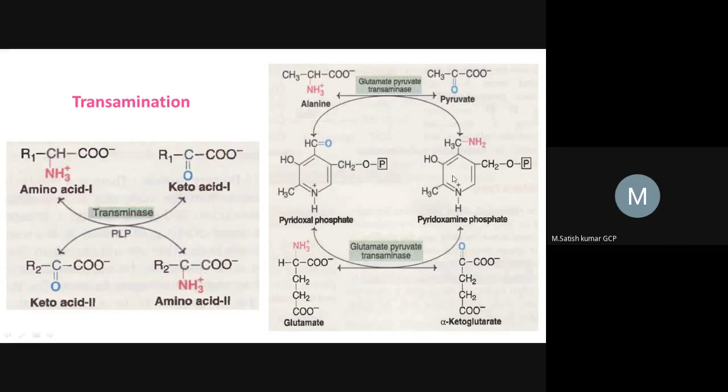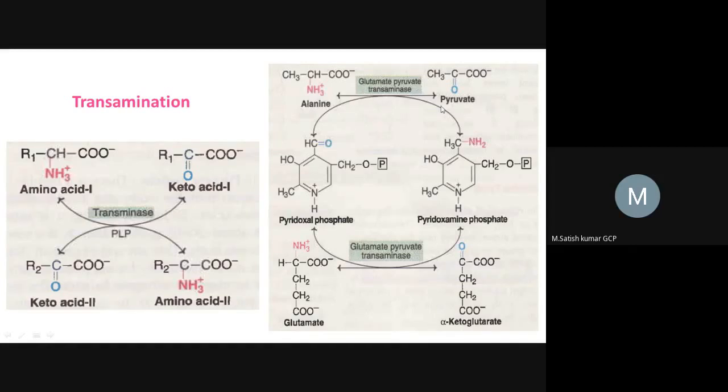Clear? So that's why this PLP is very essential here. If there is no PLP, in the absence of PLP, we cannot perform this reaction. Okay, so PLP is pyridoxal phosphate, which is a coenzyme. In the same way, pyruvate will be accepting the amine group and gets converted into alanine.